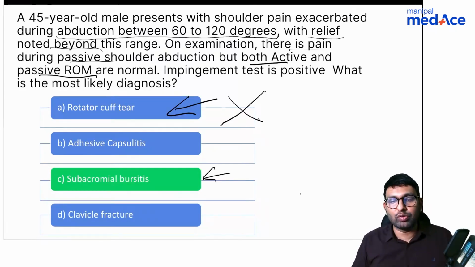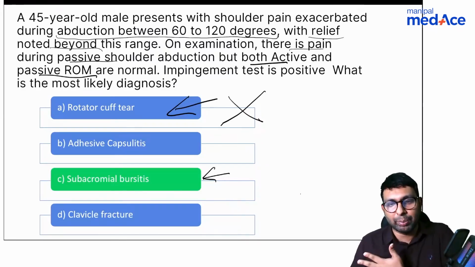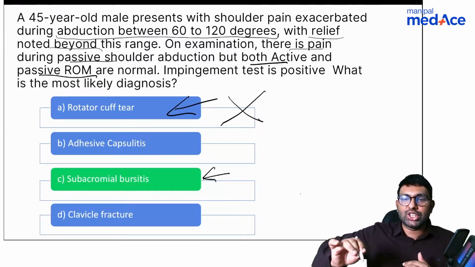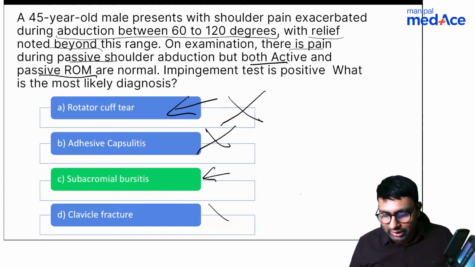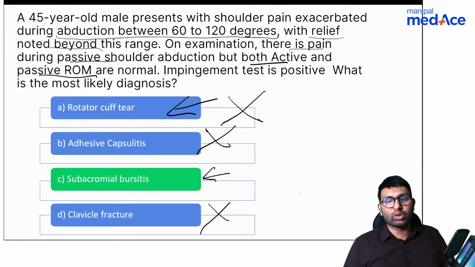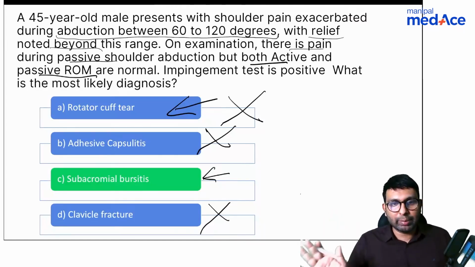Adhesive capsulitis, also called frozen shoulder, has a lot of restriction and pain, so the patient will not be able to initiate movement as well. Again, active and passive ROM is not possible, so adhesive capsulitis is also not the option. Clavicle fracture, we know that in fractures we cannot do all of these movements. So these three are ruled out, and the answer is subacromial bursitis.